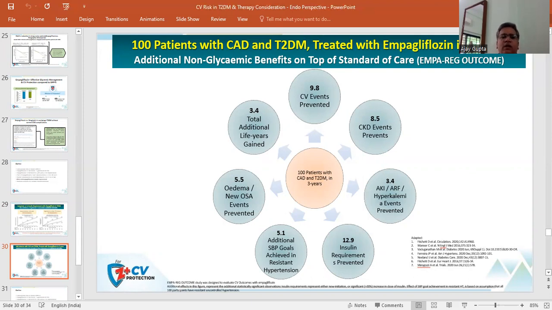For this, 9.8 cardiovascular events can be prevented, 8.5 cardiovascular disease events can be prevented, 3.4 acute kidney injury, acute renal failure or hyperkalemic events can be prevented, 12.9 insulin requirements can be prevented, and 5.1 mmHg additional systolic goal is achieved in resistant hypertension. There are 5.5 fewer chances of edema or new obstructive sleep apnea, and 3.4% total additional life years have been gained.